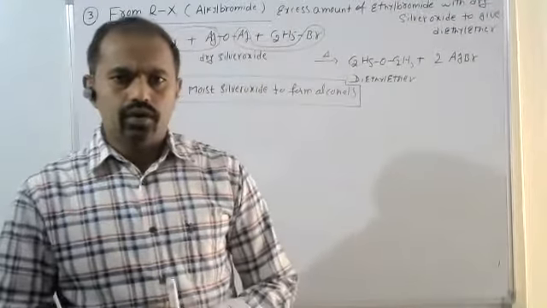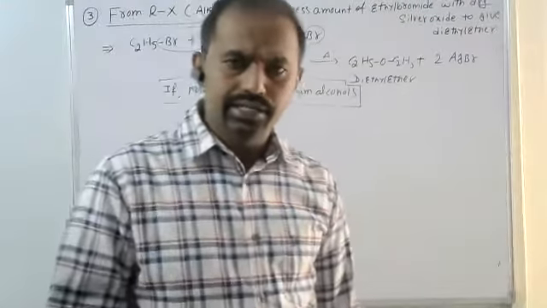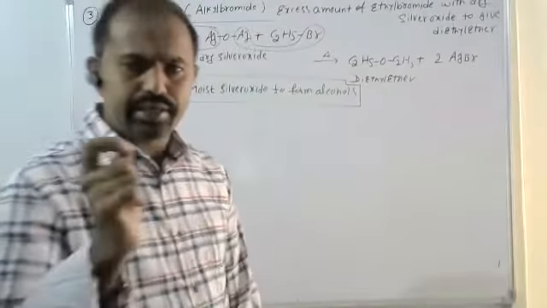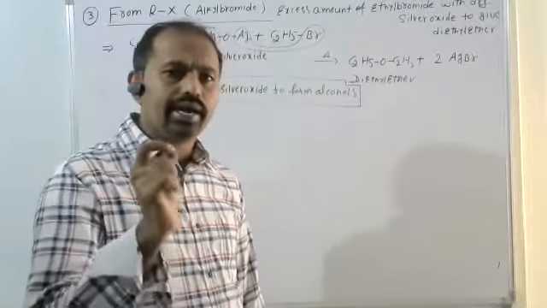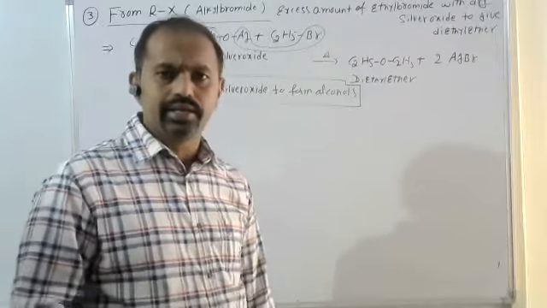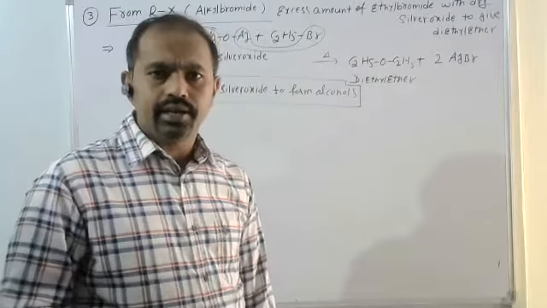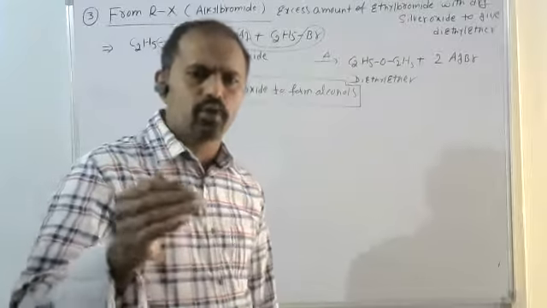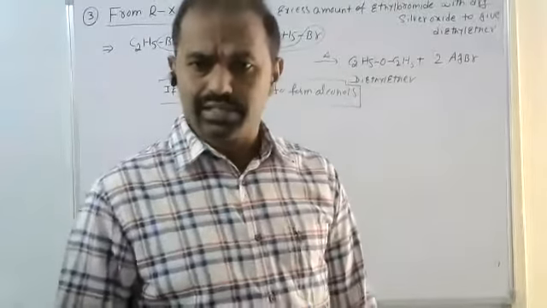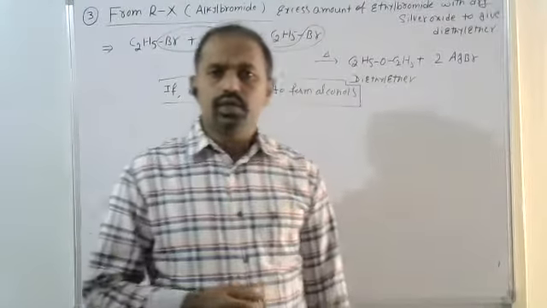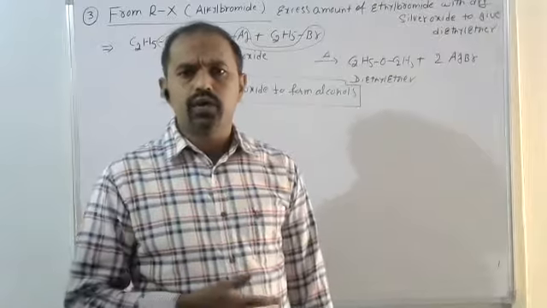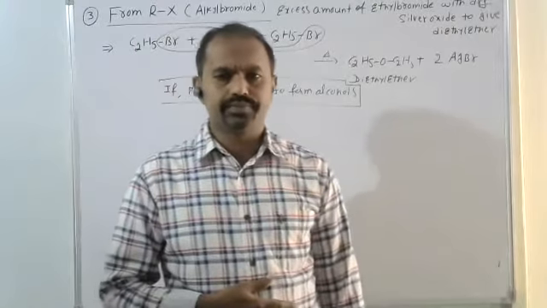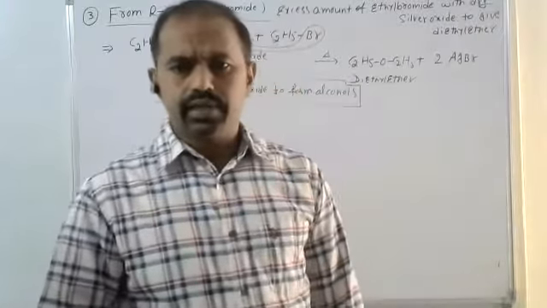The dehydration of alcohols takes place in the presence of dehydrating agents like concentrated H2SO4 at a particular temperature, approximately 140 degrees Celsius or below that. We get the corresponding ethers. That is completed.